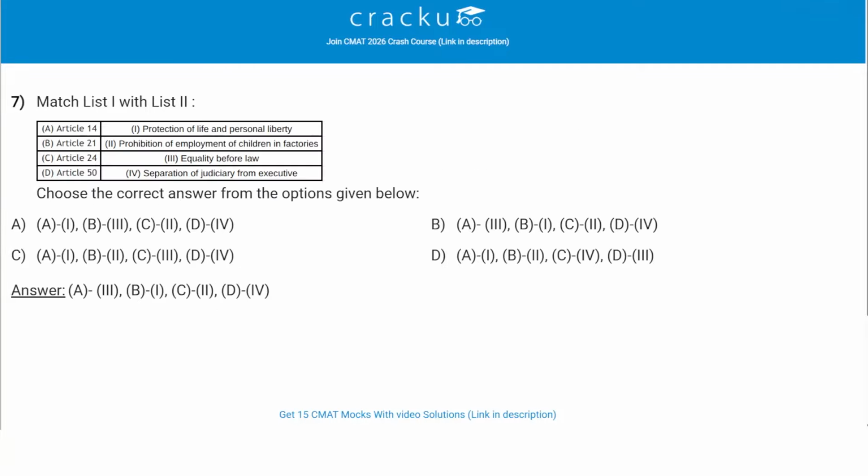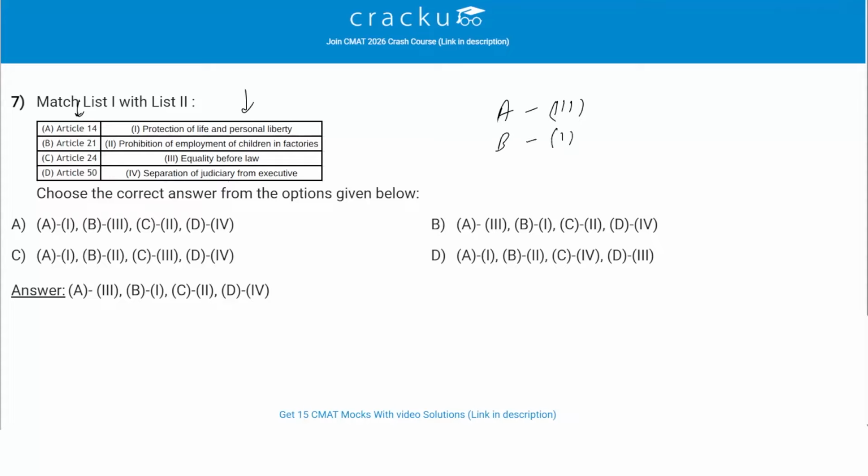So match list 1 with list 2. We are given certain articles and we have to match them with their roles. Article 14 is responsible for equality before law. So this is 3. Article 14 of the Indian Constitution is a fundamental right that guarantees to every person equality before law and equal protection of laws within the territory of India. So A is matched to 3. Then Article 21, it is matched with 1.